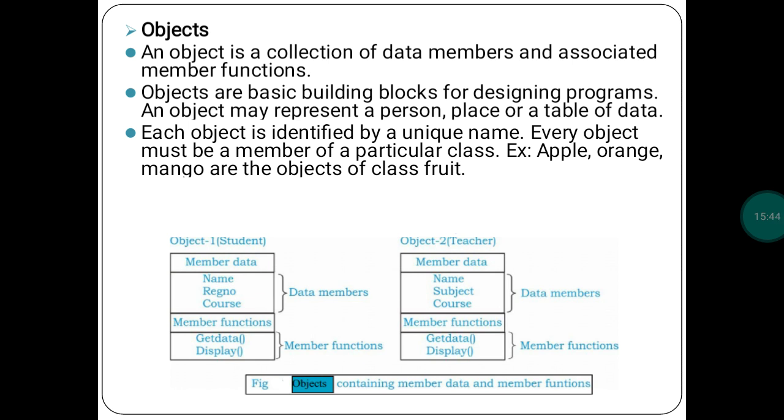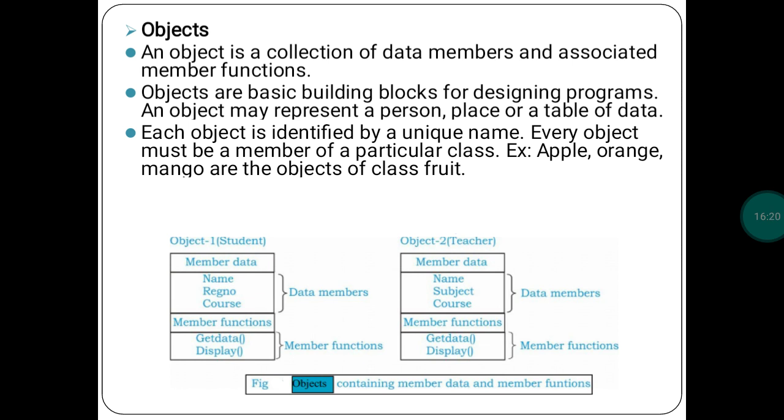Okay. So this is about what is object. Every program this year we are going to write using classes and objects. Once a class is created, you can create any number of objects, but every object must be created using its class name only. Okay, this much you have to keep in your mind. So the question may be asked, what is object? You can write it simply in one sentence: an object is a collection of member data and associated member functions. Do that, and you will get the one mark.